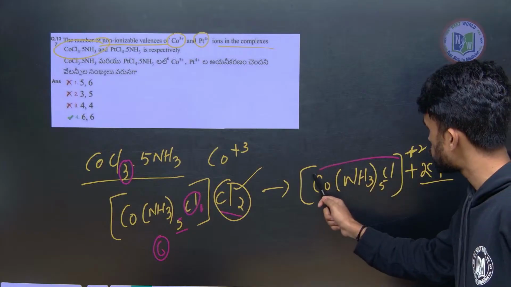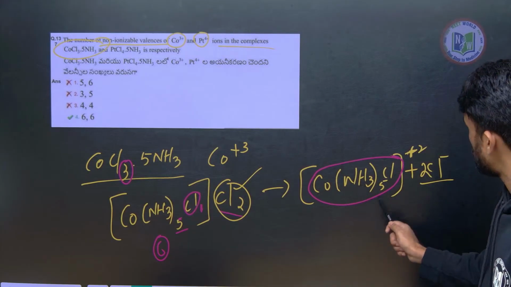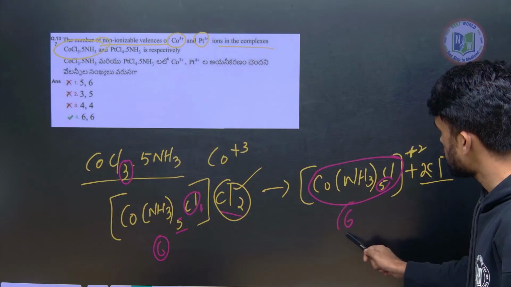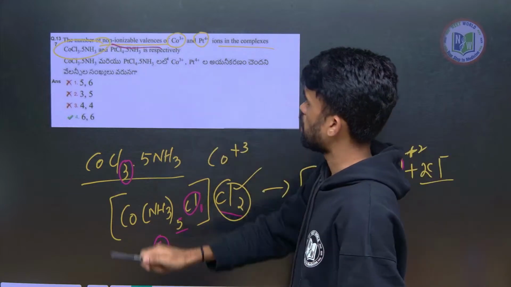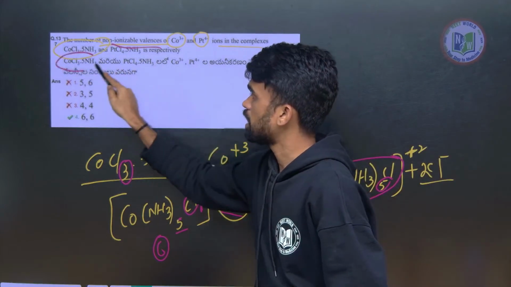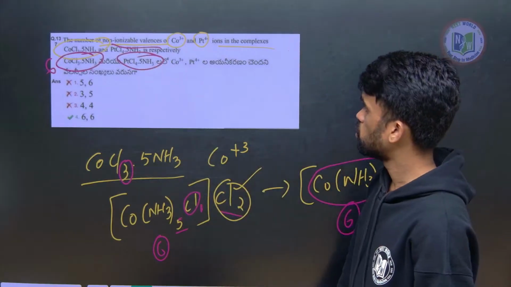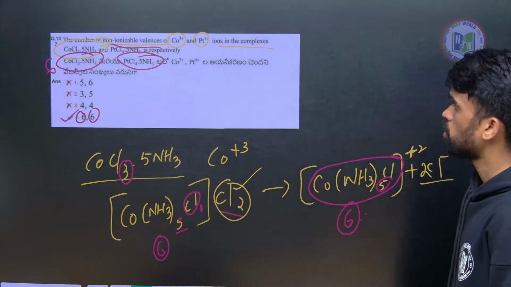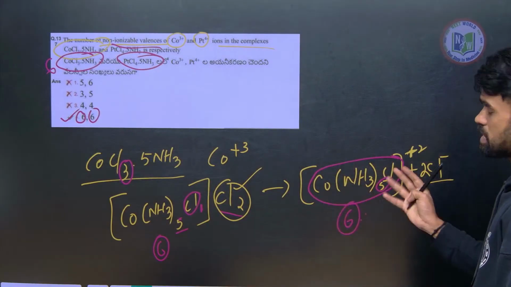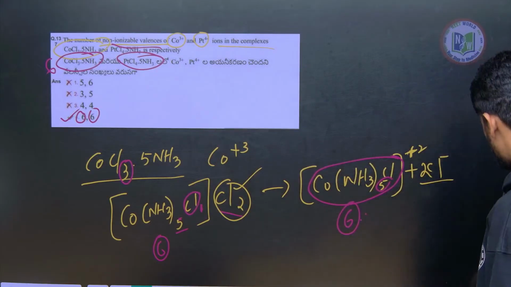Now inside this coordination sphere, how many valencies are there? What is the coordination number? 5 plus 1. So this is the non-ionizable valency. So we have hexa coordination for this. Similarly, the same story is valid for this also, so that will be 6 comma 6. I hope this is clear. Ionizable valency is the reverse of what we discussed.